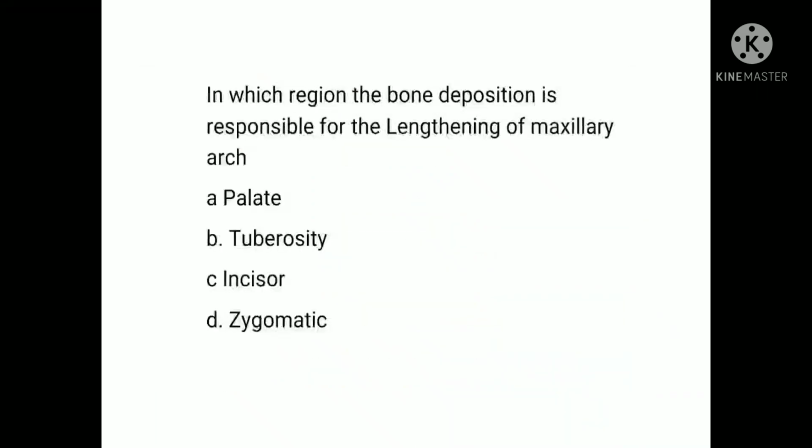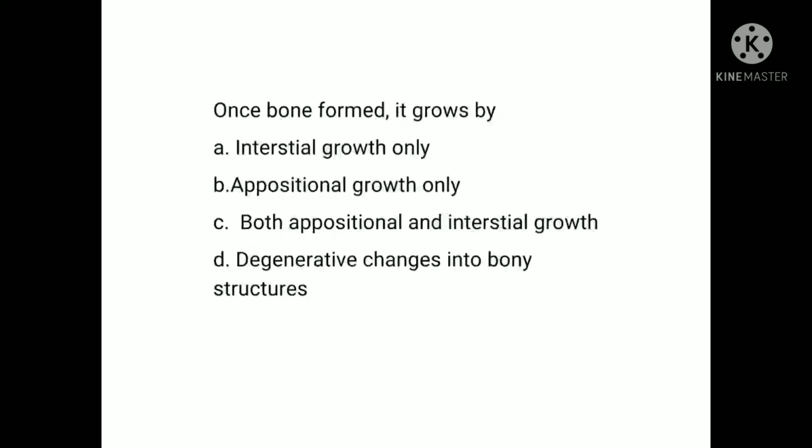So next question: in which region does bone eruption account for the lengthening of the maxillary arch: palate, tuberosity, incisor, or zygomatic? Answer is option B, that is tuberosity. Once bone is formed, it grows by interstitial growth only, appositional growth only, both interstitial and appositional growth, or degenerative changes into bony structure. Correct answer is option C, that is both appositional and interstitial growth.